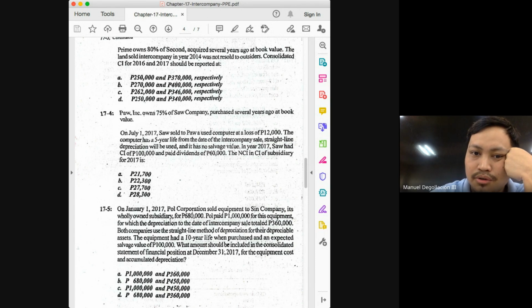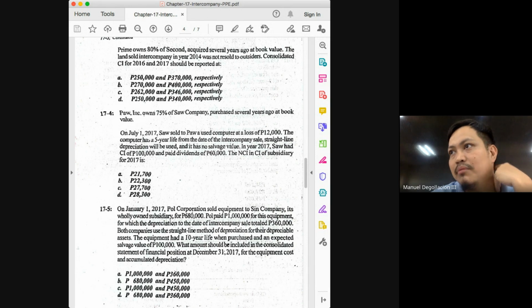But as I also told you before, you will have another source of adjustment, and that would be the amortization of your unrealized gain or loss. In our discussion before, if it resulted in a gain, we remove the gain, and then we will also amortize the gain. And the adjustment to amortize the gain was to increase the income. Our explanation there was that we believe that the depreciation expense reported by the buying entity is overstated.